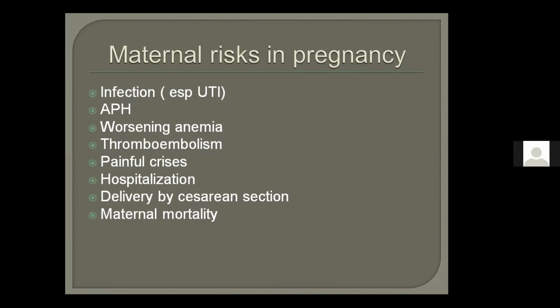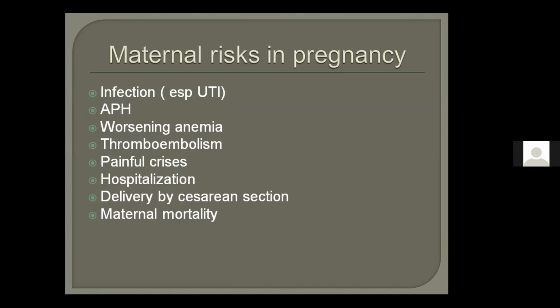The last 2 points are in every high risk pregnancy, whether it is a medical disorder or induction of labor. Though there is a very small chance of maternal mortality, I'm talking about increased rate of cesarean section, APH, and so on. In every high risk pregnancy, these two parameters come. Okay, do you remember it?